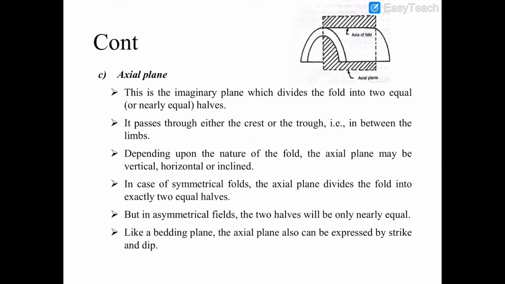But in asymmetrical folds, the two halves will be only nearly equal. Like a bedding plane, the axial plane also can be expressed by strike and dip. We can define the strike and dip of axial plane like a bedding plane.